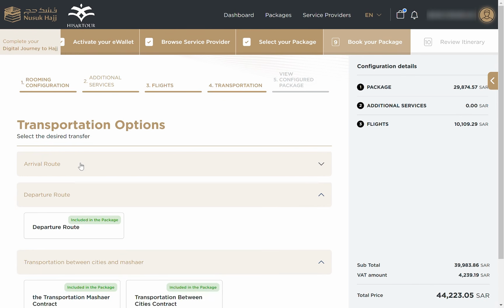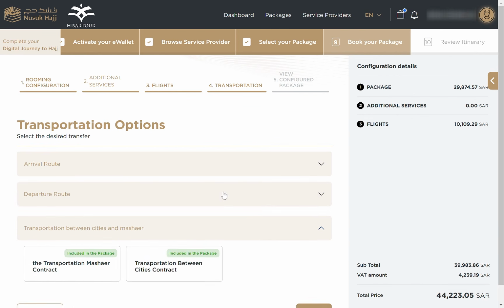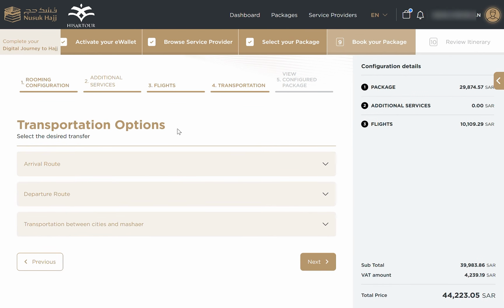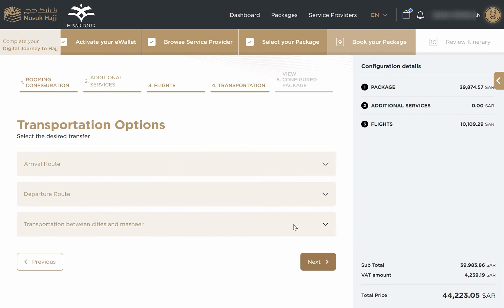Transportation options are included, since this is going to be group flights. Those are all included in the package. There might be an option for transportation for the individual flights in the next session. Inshallah, we're going to cover which type of transportation you would like to choose when you are arriving in Saudi Arabia by yourself. If you want to go for car or train, you'll have an option to choose in that field. But for now, all the things are included in the group package. So we're going to click next.